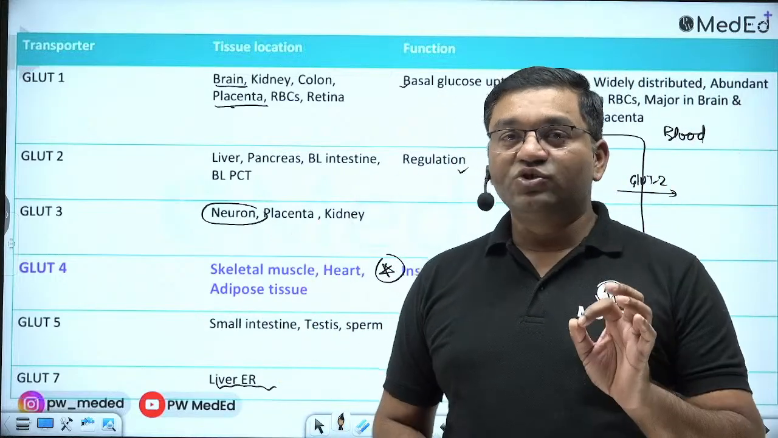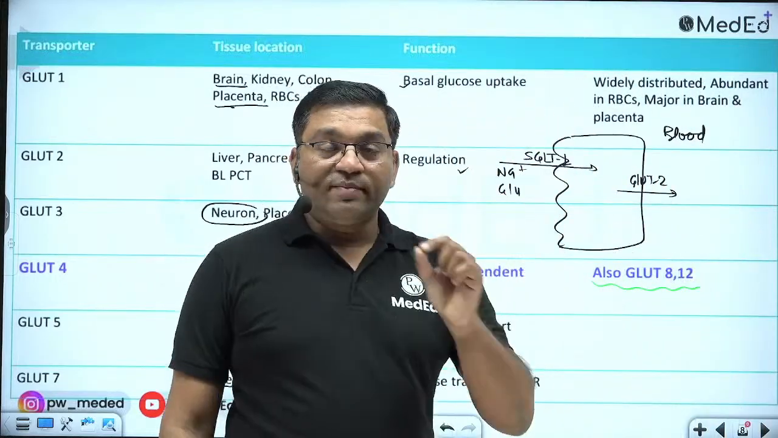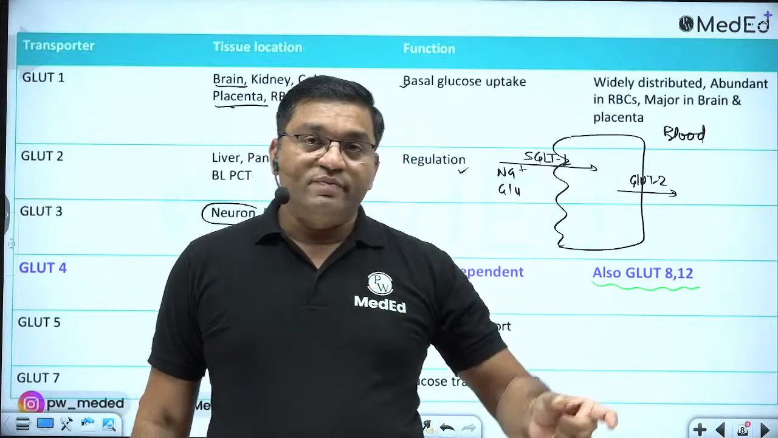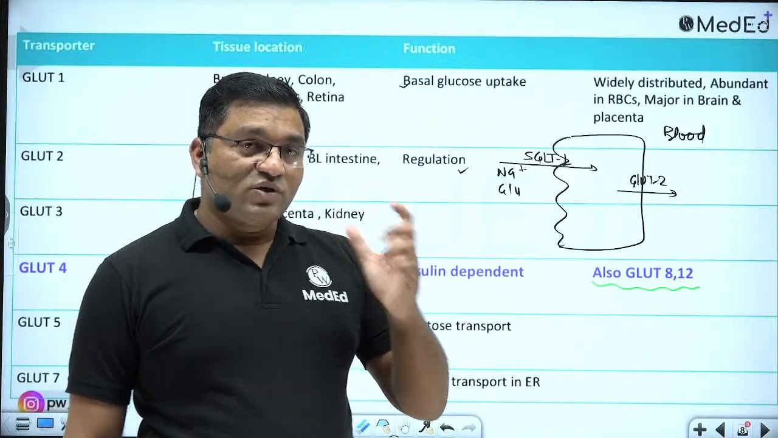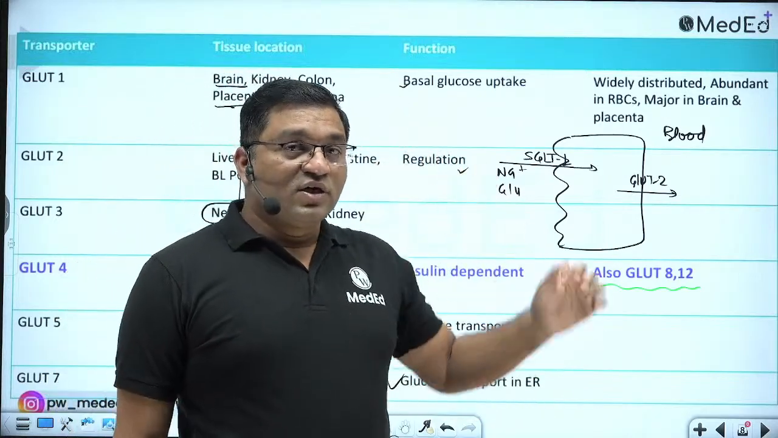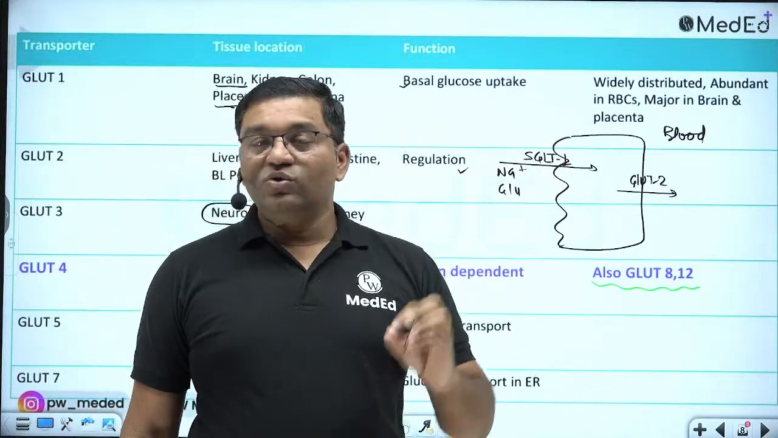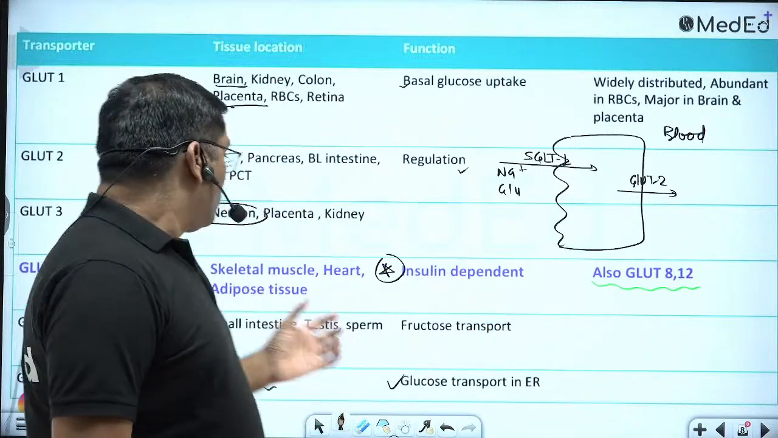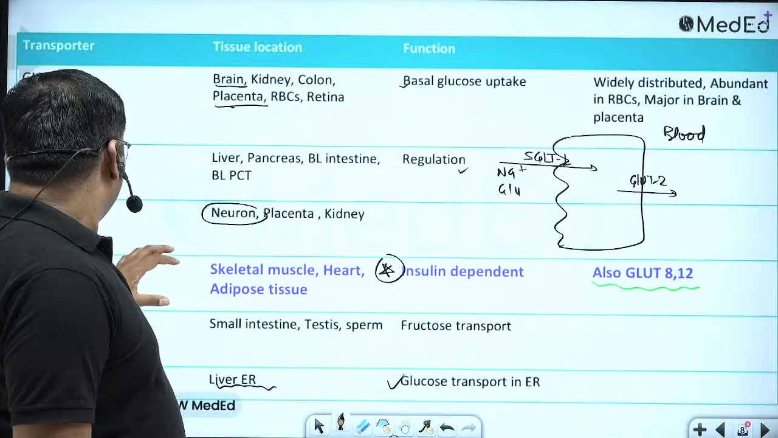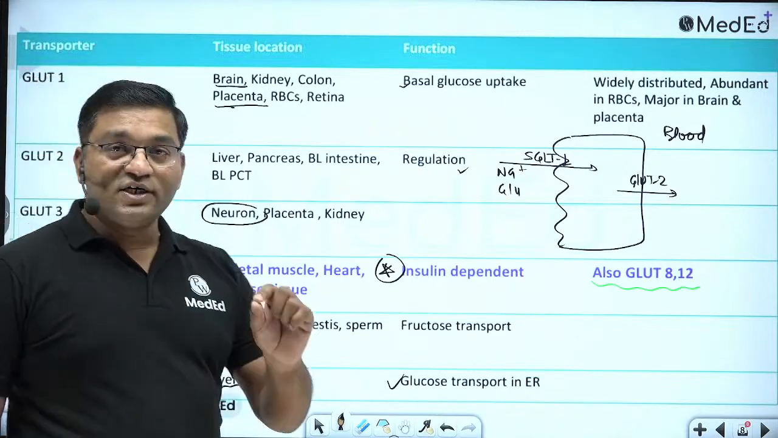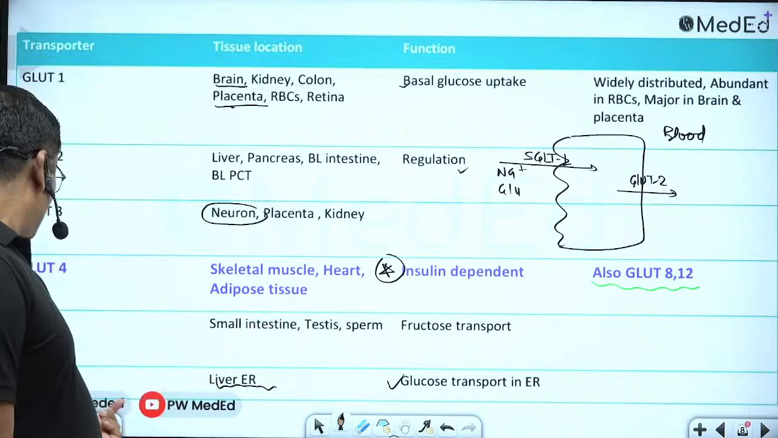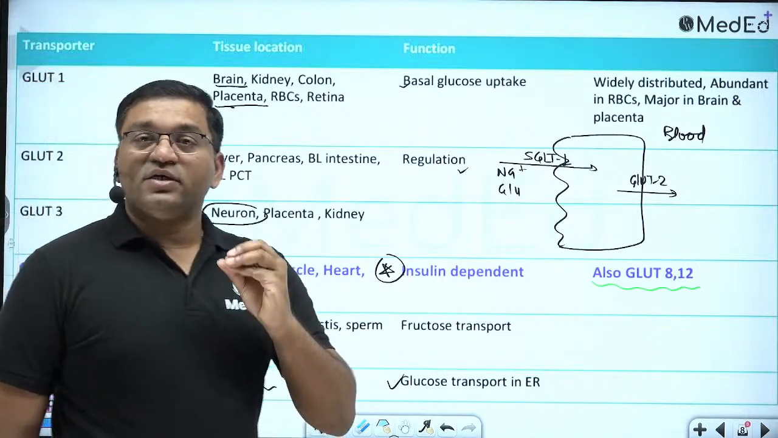Most widely distributed and most abundant is GLUT1. GLUT2 is present on the basolateral surface of the intestine and of the proximal convoluted tubule. For regulation, GLUT2 is important. GLUT3 is present in the neuron. GLUT5 is for the transport of fructose. Then GLUT4 is the insulin dependent glucose transporter present in skeletal muscle, heart and adipose tissue. And GLUT7 is in the endoplasmic reticulum.